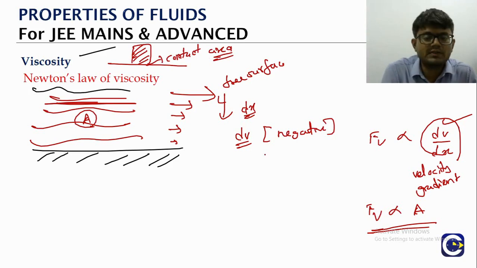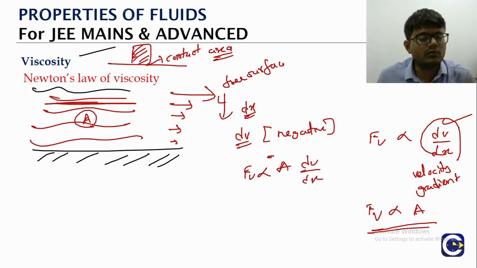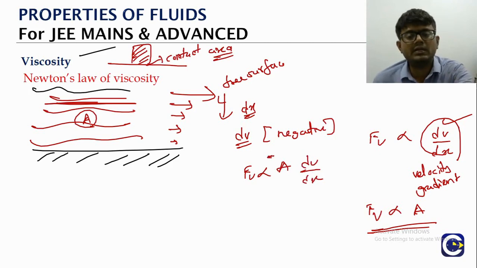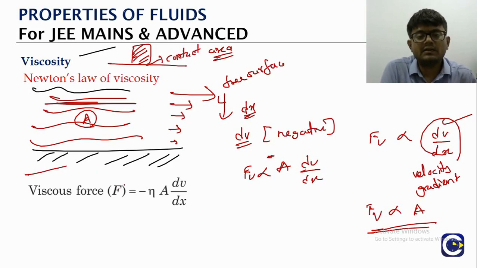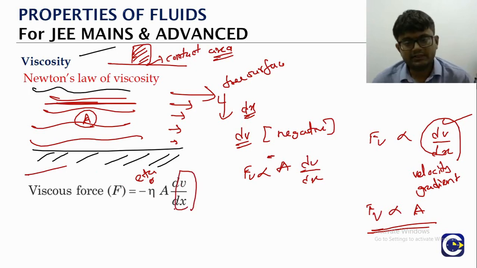By merging both of them, we can say the viscous force is proportional to A into dV by dx. But we'll put a negative. Why? Because we already know dV is going to be negative, right? To make it overall positive, we'll put a negative there. So we can make this into an equation. This is Newton's law of viscosity. The viscous force is equal to minus eta, the constant, A dV by dx. This dV by dx is the velocity gradient: the change in velocity divided by the distance moved perpendicular to the layers.